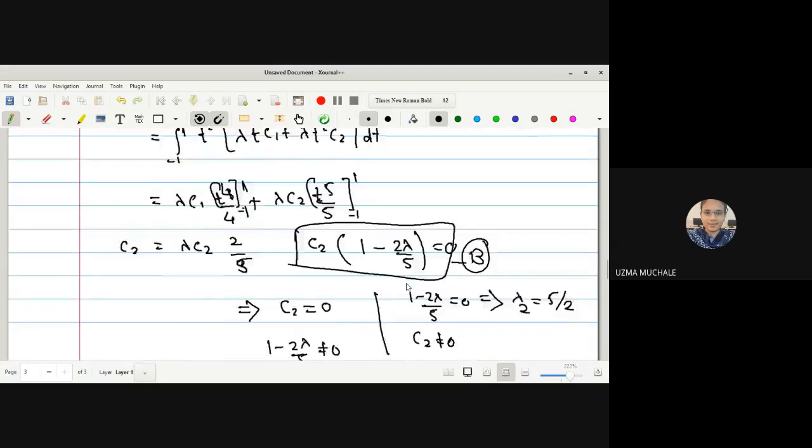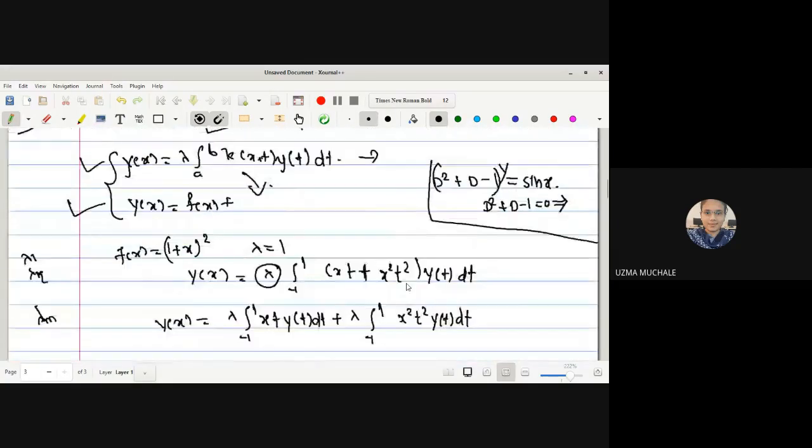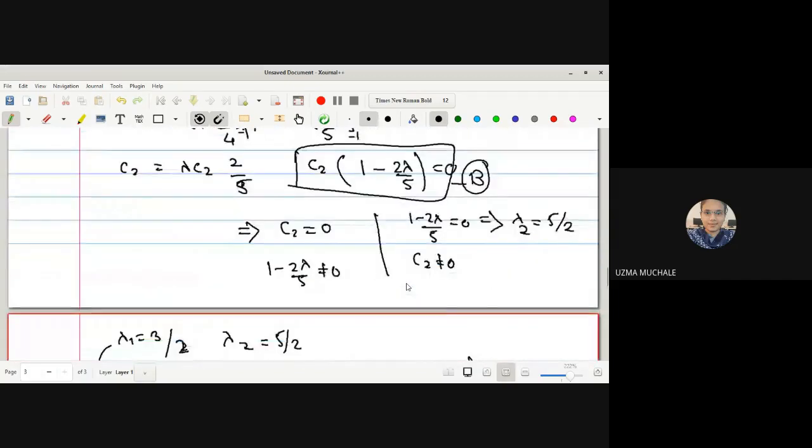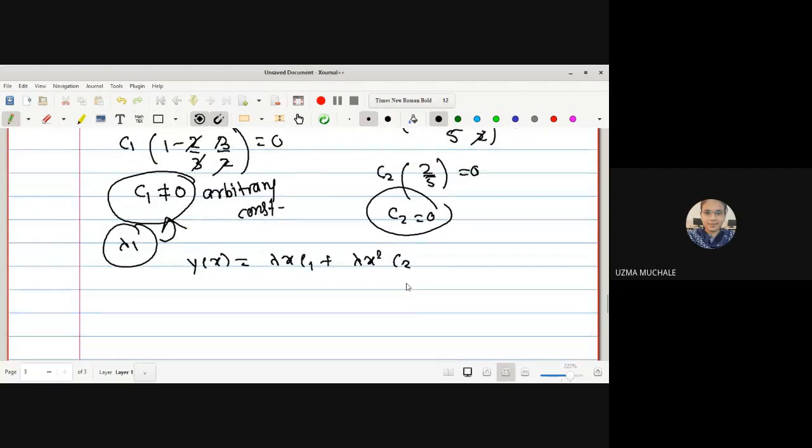Okay, the equation we have written here, equation number 2, after putting the value of lambda 1, we may say that y1 of x is equal to, what is the value of lambda 1? It is 3 by 2, and x as it is. The value of C1 is some arbitrary constant, and the value of C2 we are getting as 0. So here you can write 0. So here we get 3C1 by 2 into x.